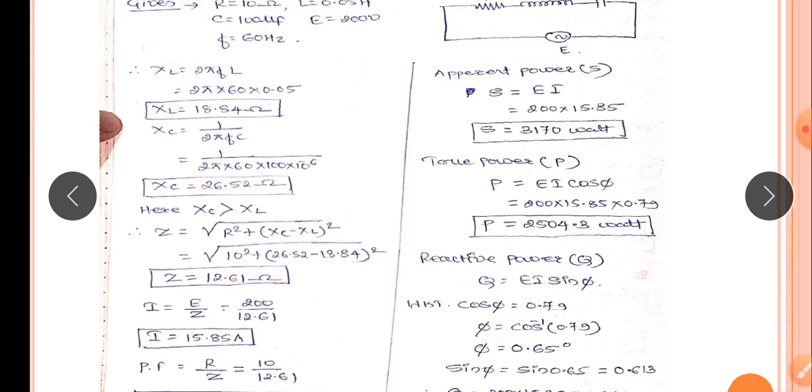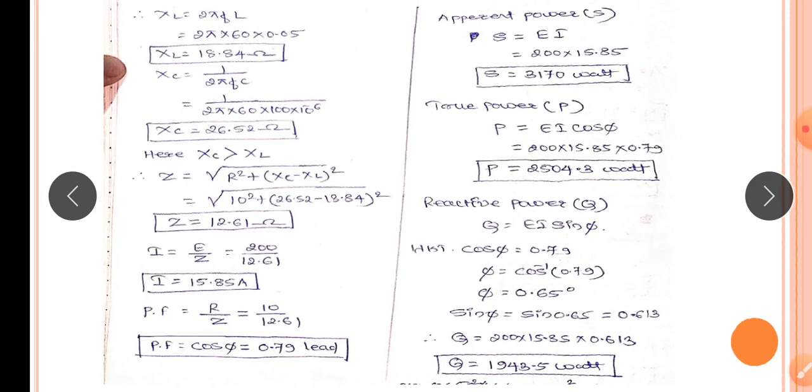Apparent power, you know that S equal to E into I, 200 into 15.85, you will get 3170 watt. True power P equal to EI cos phi, 200 into 15.85 into 0.79. So P equal to, that is true power or real power, is 2505.3 watt.